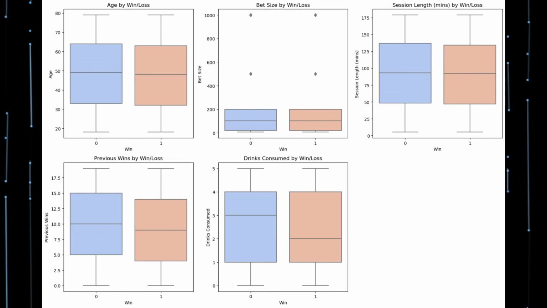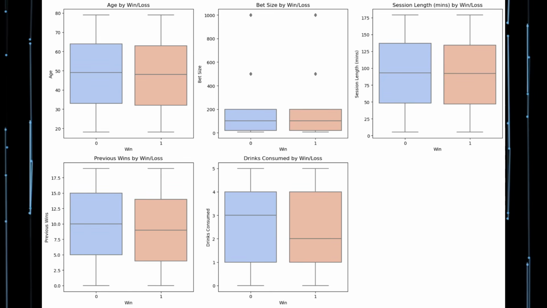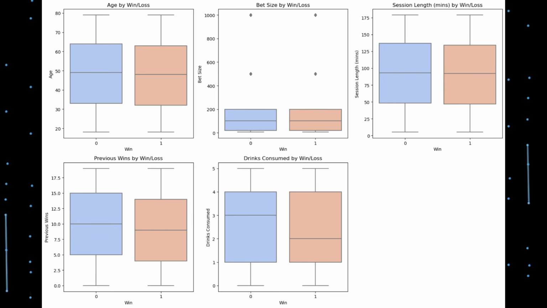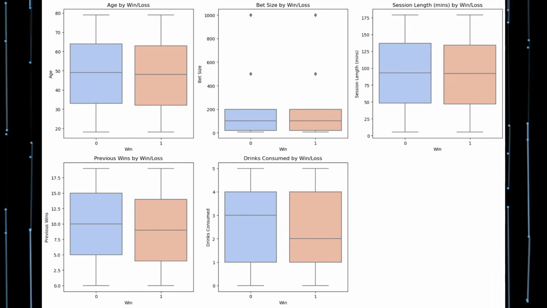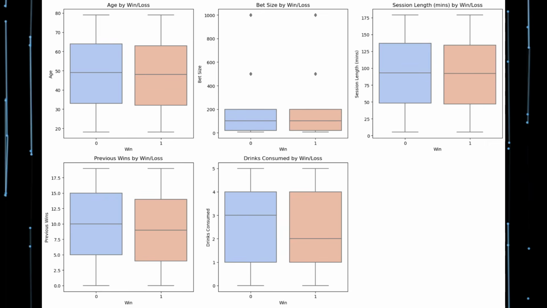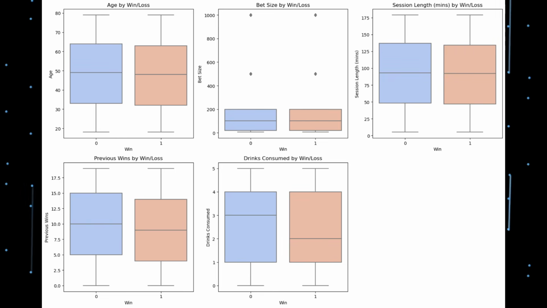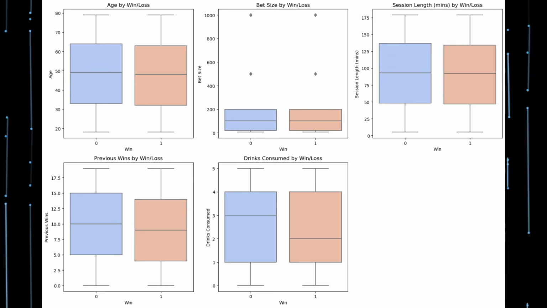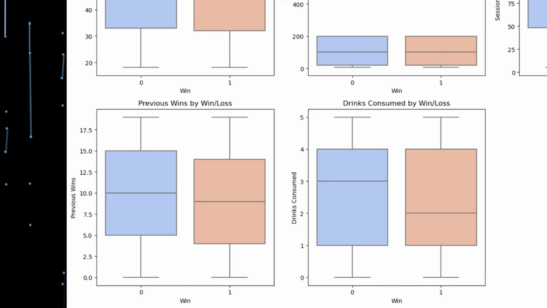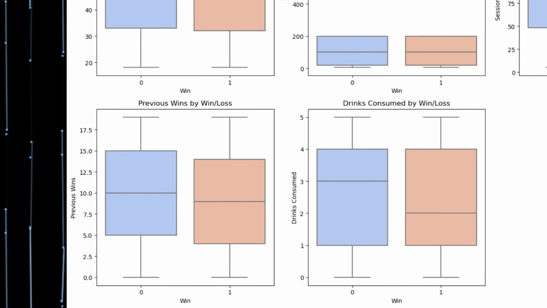The summary here indicates that the numerical features in the dataset do show variability and may contain outliers. This is helpful to identify the range, distribution, and any potential anomalies in the dataset. So it shows the two classes 0 and 1, 1 being when they won and 0 being when they lost. If we look in the bottom left, we can see previous wins by wins and losses. On average, the middle line or the median is higher for no win, 0, than it is for 1.